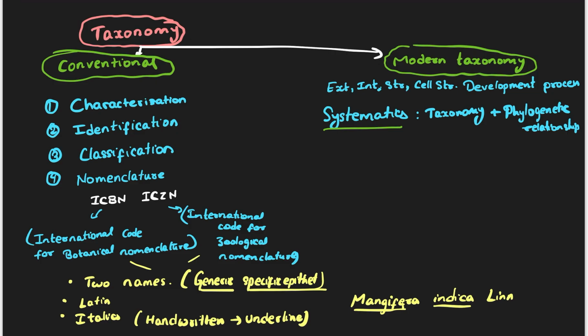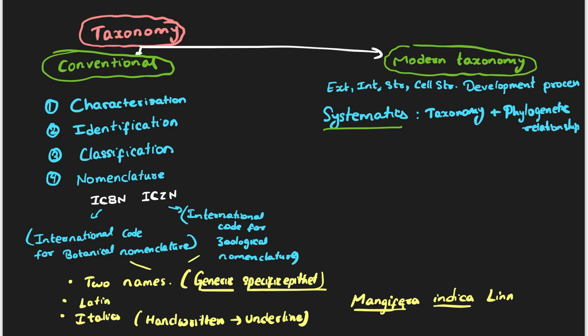How something has evolved with time. What is the relationship evolutionarily between two different species? Two species may have the same evolutionary ancestor. So that is called evolutionary relationship. Phylogenetic relationship is nothing but about the evolution. So along with taxonomy, if you consider the evolution as well, then it is called systematics. That is the meaning of systematics.